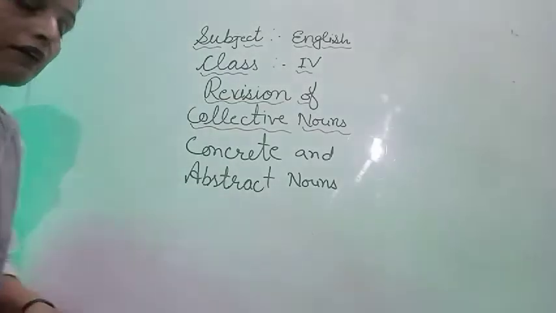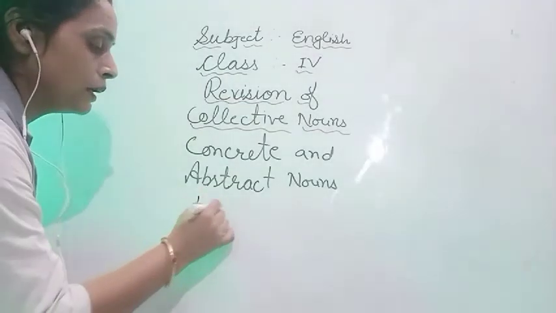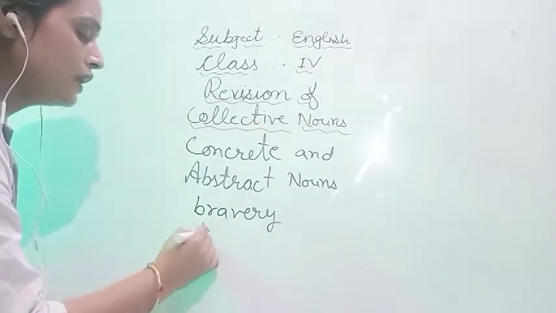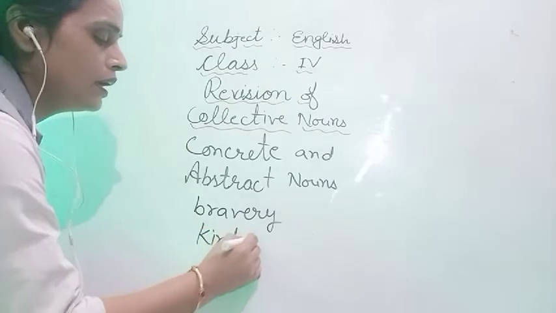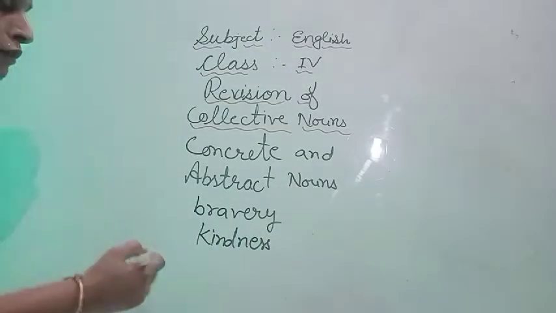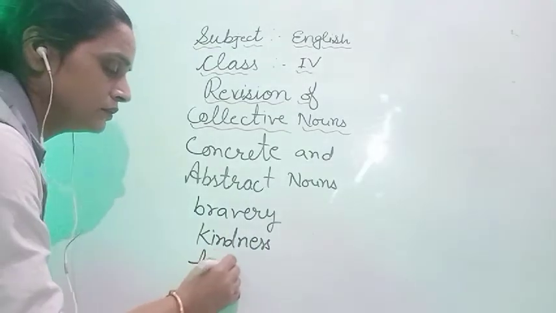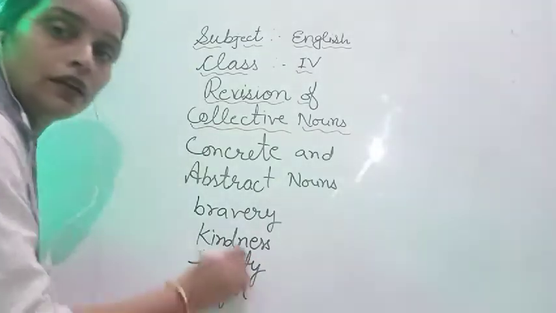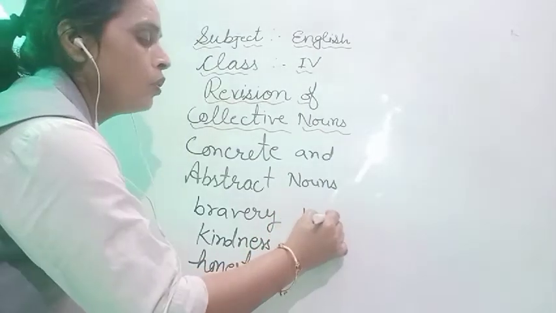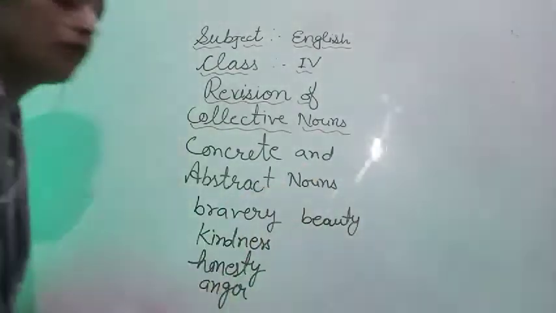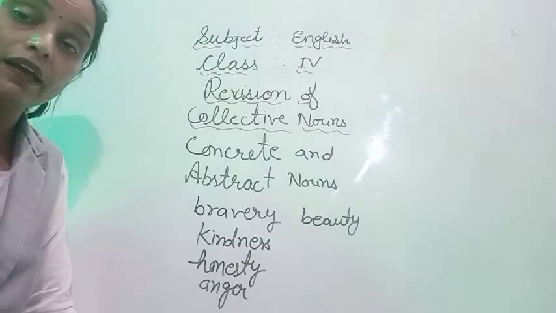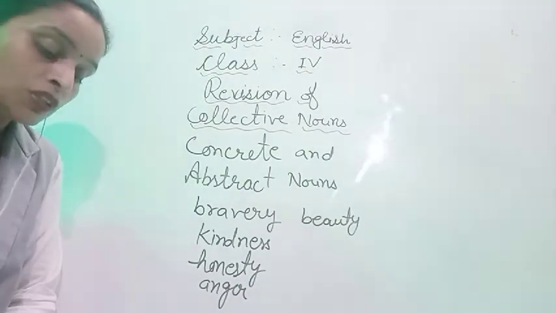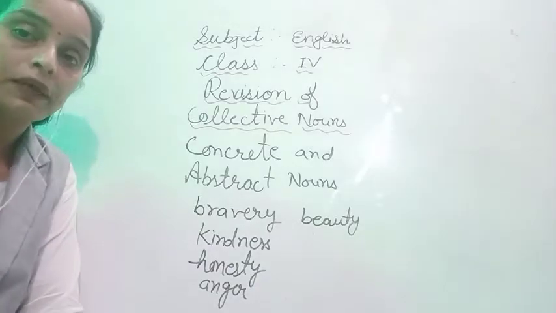For example, if I say to you bravery, B-R-A-V-E-R-Y, bravery, kindness. One more, if I say honesty, right, anger, fine, beauty. So all these are examples of abstract nouns. ये सारे क्या है? Example है किसके? Abstract noun के, right.